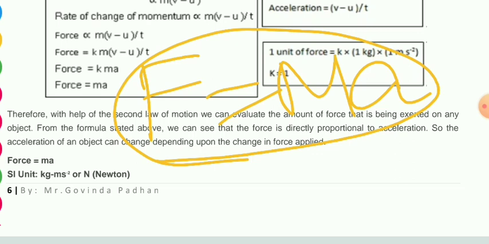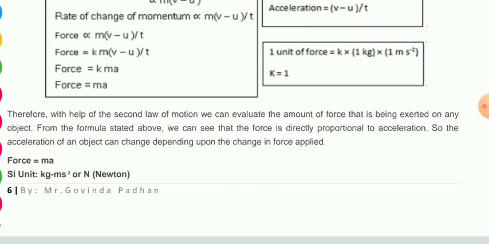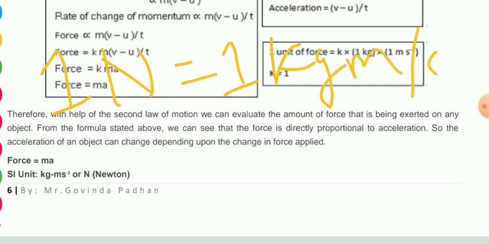So how much is 1 Newton? 1 Newton equals 1 kg meter per second square.